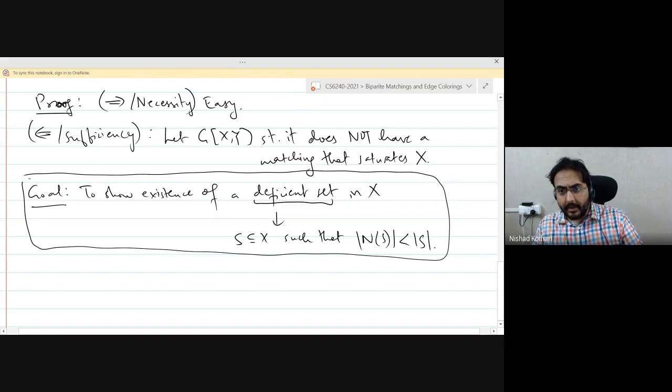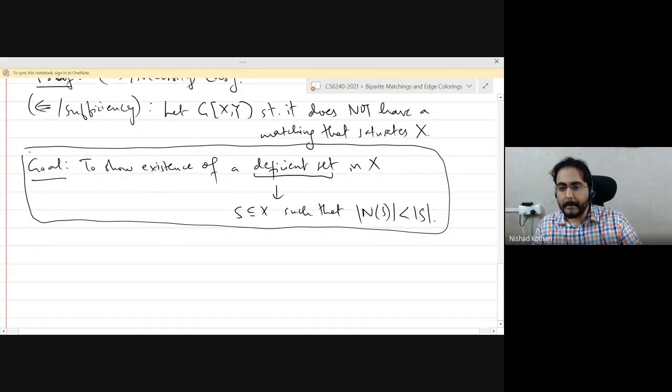You can either do it algorithmically, or you can not worry about the algorithmic component and just show the existence. But both of them are not too different from each other. So I'll probably go through the non-algorithmic approach and then tell you how the algorithmic approach works, right? But I won't spend too much time on it, just to get a bit more intuition about the topic.